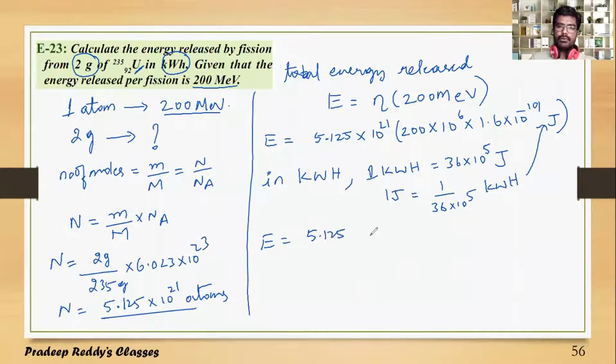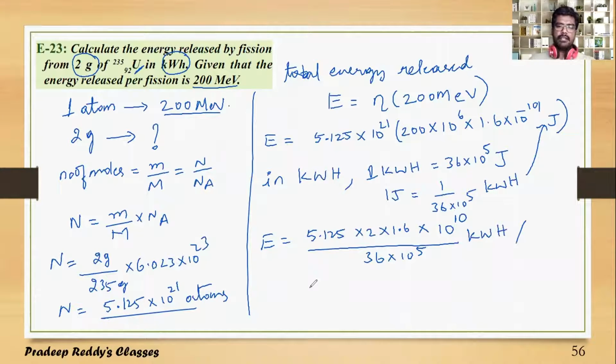5.125 into 2 into 1.6, into 10 to the combined power, divided by 36 into 10 power 5 kilowatt hour.